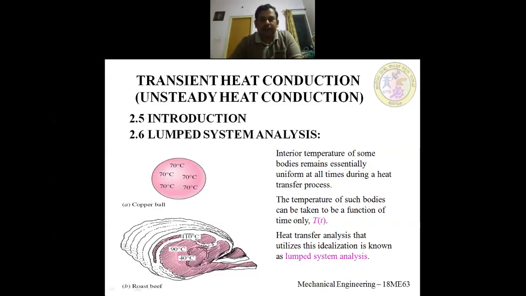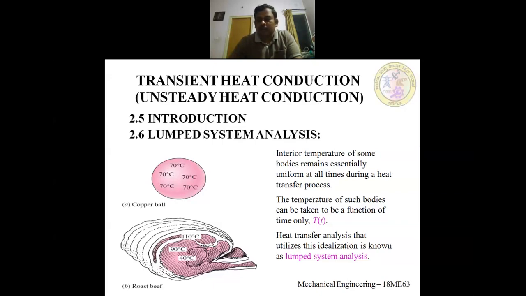Coming to the lumped system analysis. In a lumped system we will assume that the solid possesses very large thermal conductivity, so that the conduction resistance within the body is almost negligible when compared to the convection resistance of the surrounding media.